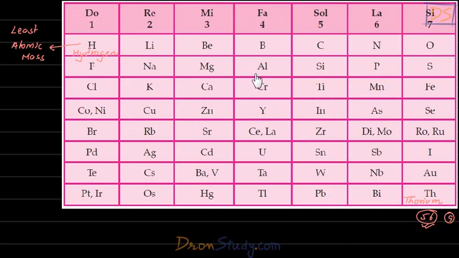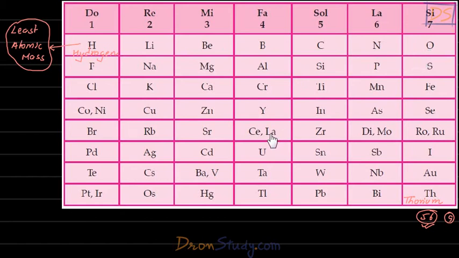So you understand how this arrangement has been done. He took the element with least atomic mass and put it at the top of the table. Then he took the element with higher atomic mass, then the element with next higher atomic mass, and so on. So as you go ahead in this table, atomic mass increases.